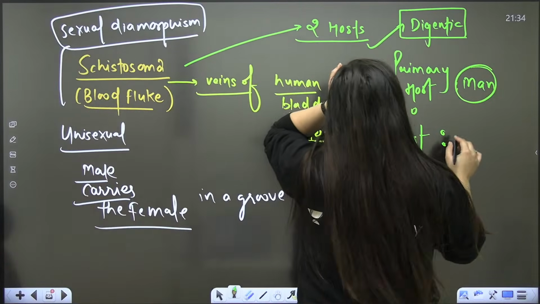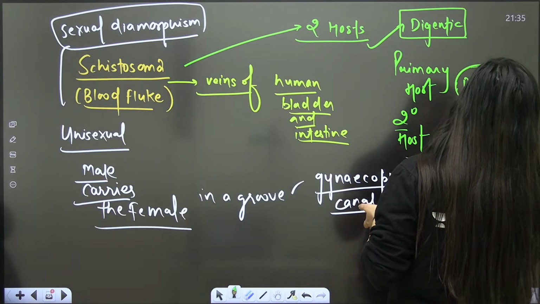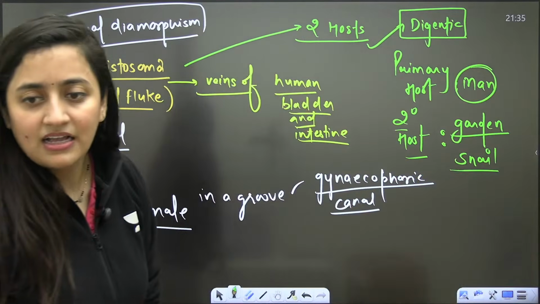So primary host is human here. Secondary host is garden snail here, right? Secondary host is garden snail here.